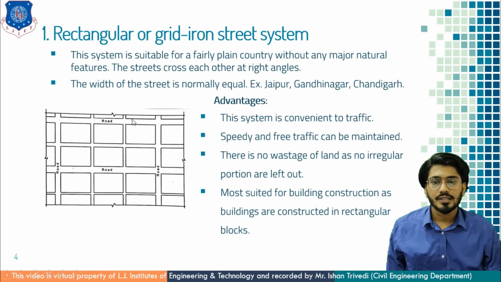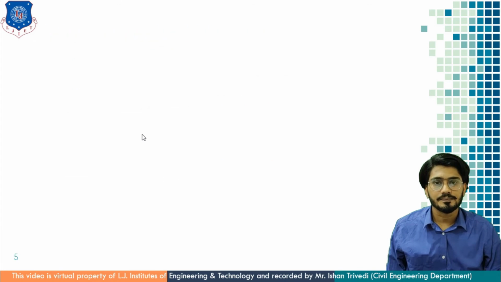You can see the streets are making rectangles, and this open space can be utilized fully. There is no wastage of land or any part left out without construction. This is most suited for building construction, as buildings are constructed in rectangular blocks. So this is the rectangular grid iron street system.